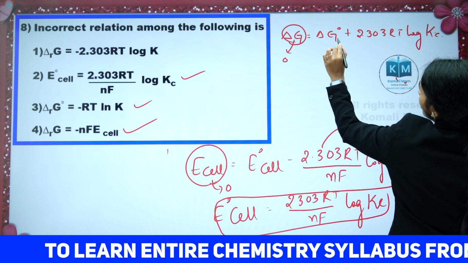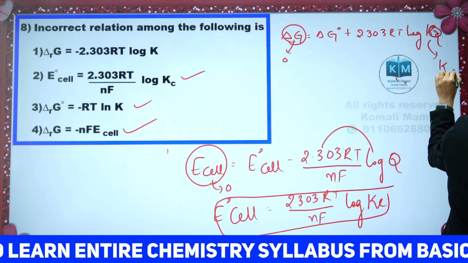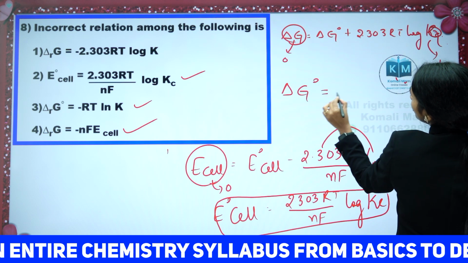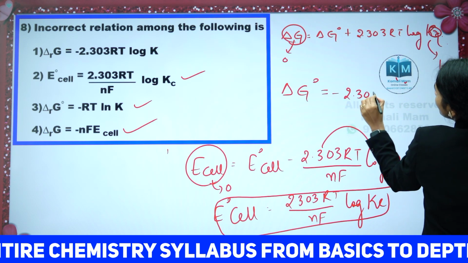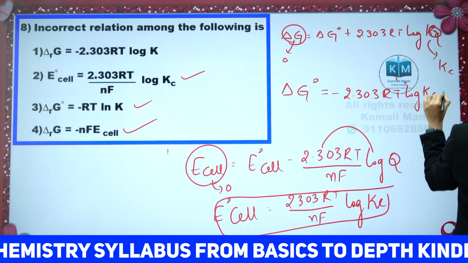When the reaction is at equilibrium, Q becomes Kc. Then what is the formula we get, students? Delta G naught is equal to minus 2.303 RT log Kc is the formula.